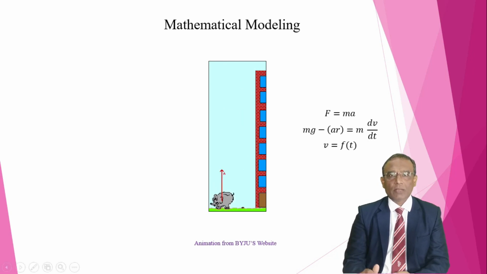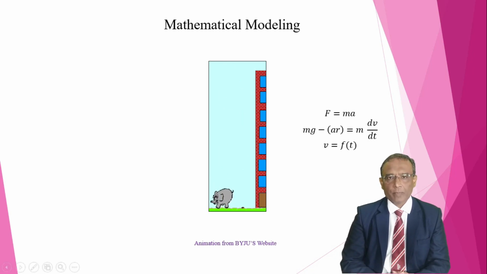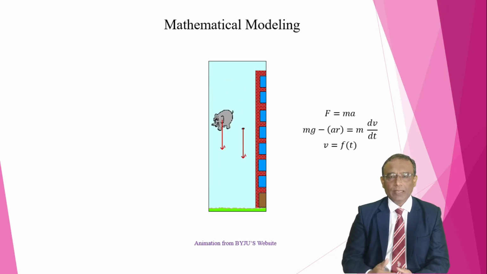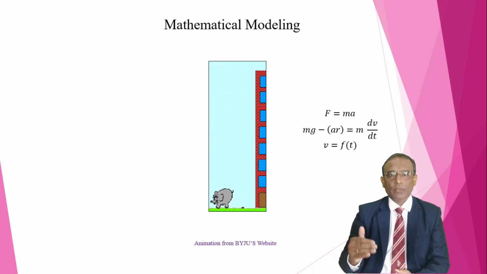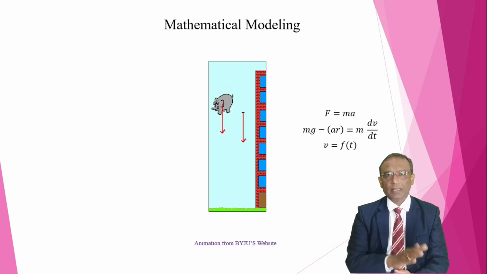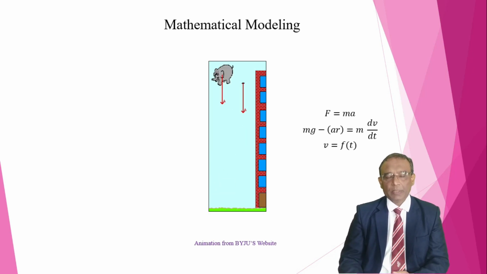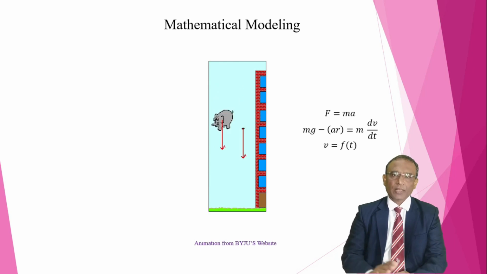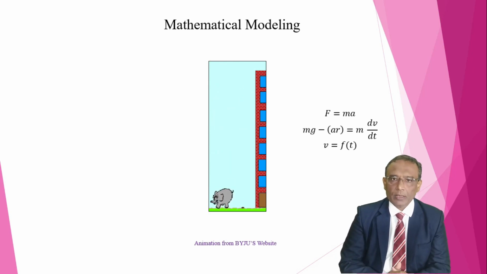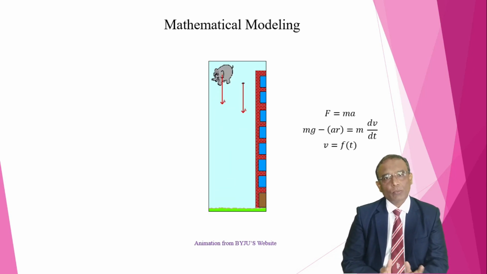and when you solve this differential equation, you will get the value of velocity in terms of time, and a suitable method you have to apply. That method I am not going to apply, and I am not going to give you the solution now. Okay, that will be there in the syllabus, and the teacher will tell you how to solve the differential equation. But in order to save time, I am going to write v is equal to a function of t, meaning v is equal to f of t is the solution of the differential equation, the solution of our model.